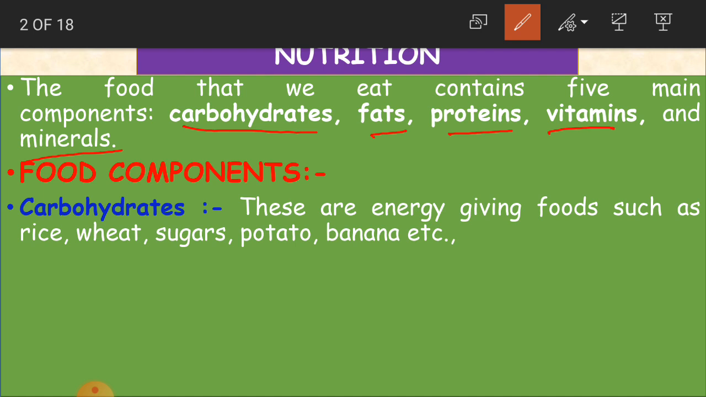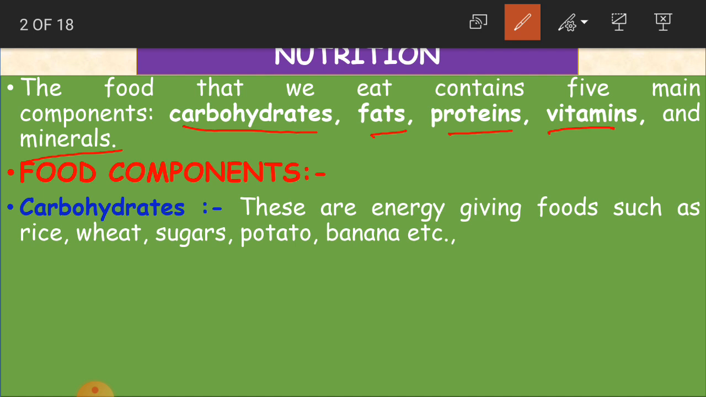Okay, children. These are the main components, and these components of food are derived from plants and animals, in the sense that the food we take, we get from plants and also from animals. From plants we get vegetables, green leafy vegetables, and also grains, cereals, and all that. And from animals, what do we get? Milk, egg, meat, and all that. So our basic food depends on animals and plants.